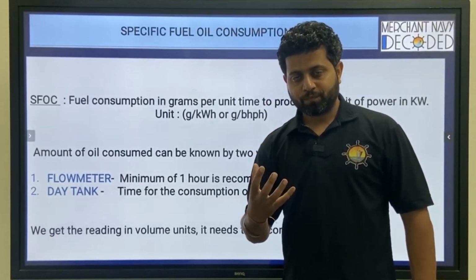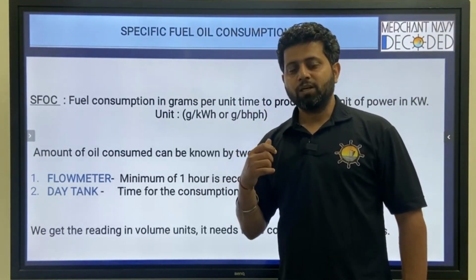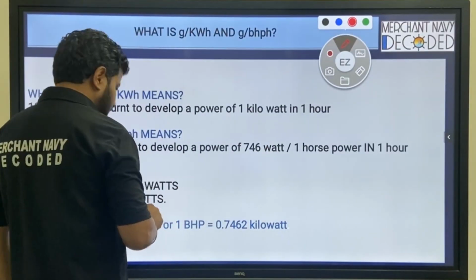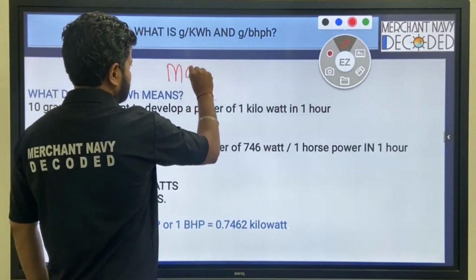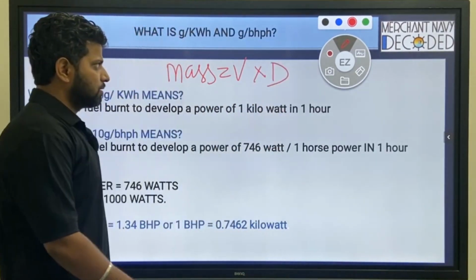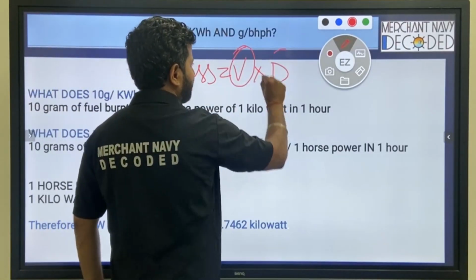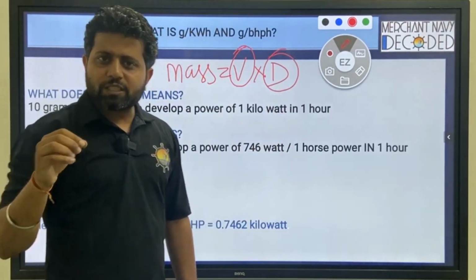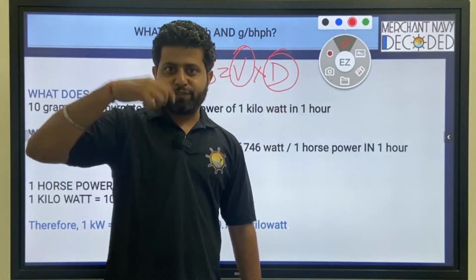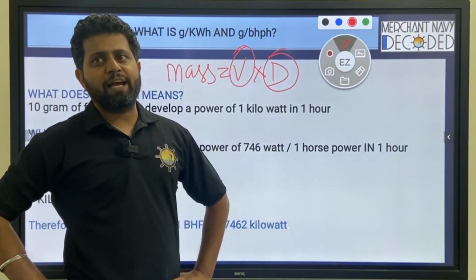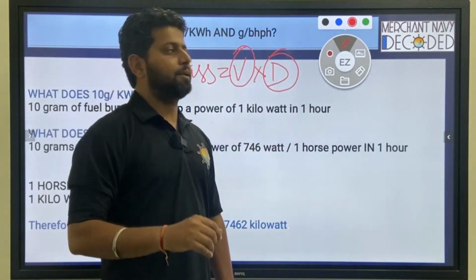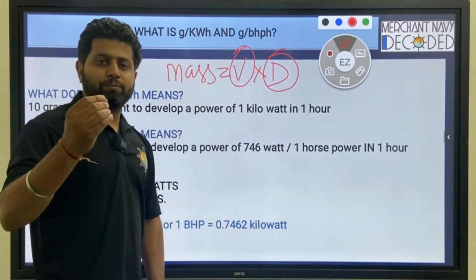It tells how much has flown through it. But we are talking about grams, that means weight. So now we know, guys, that mass is equal to volume into density. We know the volume and we know the density of the fuel, it is easily given. It is given in the MSDS: when you take the fuel, they tell you the density of this fuel, say 991 kilograms per meter cube, and the density of the fuel is 936 kilograms per meter cube, and we have calculated the volume in meter cube.